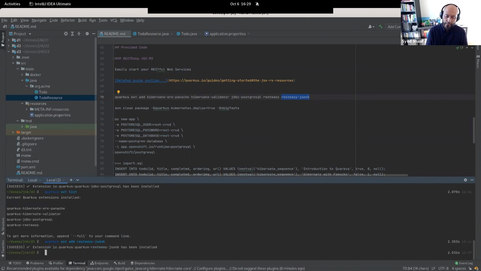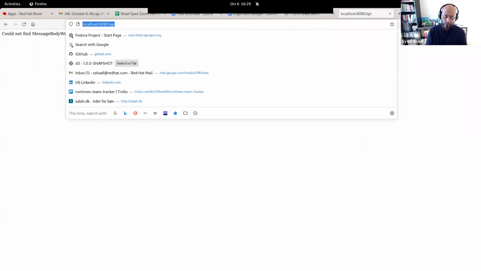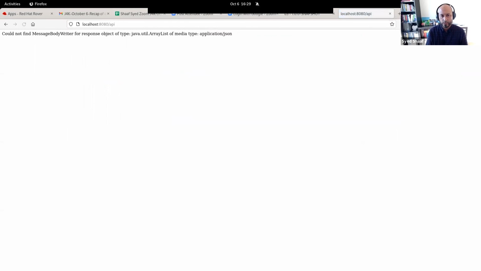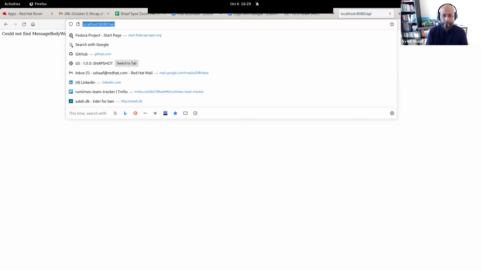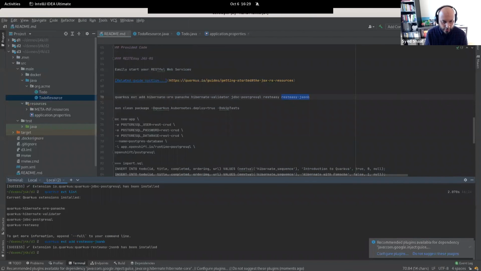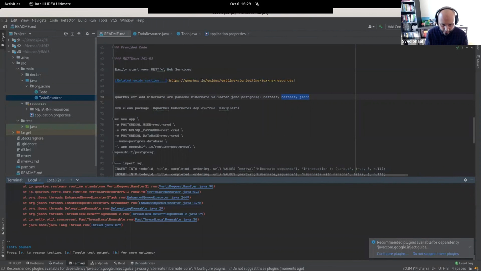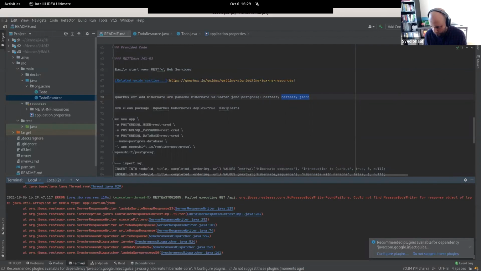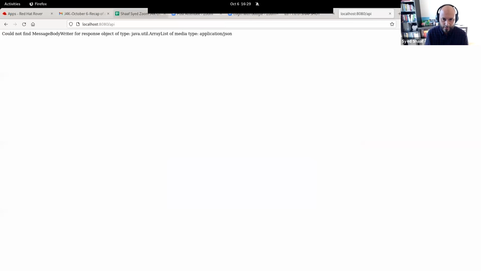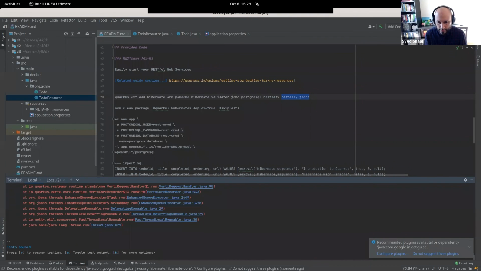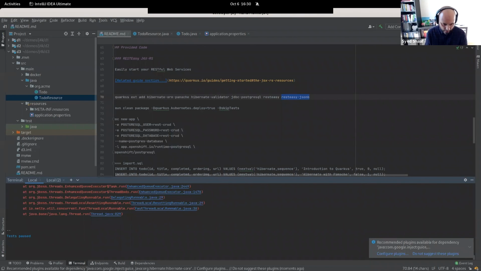And that means that now my extension will be loaded into Quarkus live, and I'll be able to see my application. Wait, that does not look good. Hang on. Demos and demos. What did I miss? I should have everything. Let's just make a quick start.